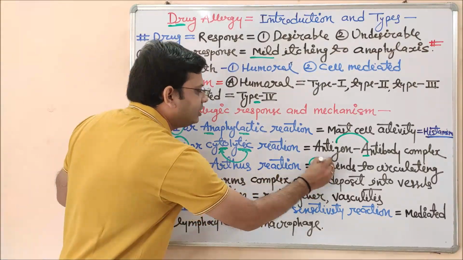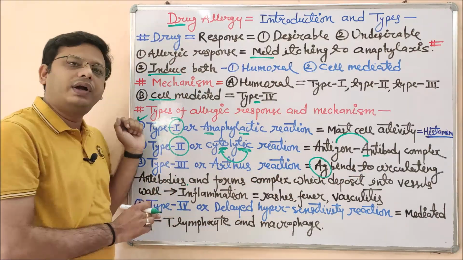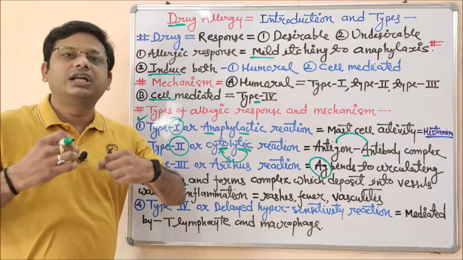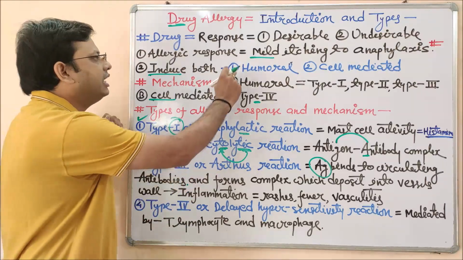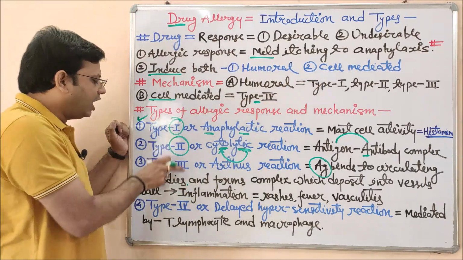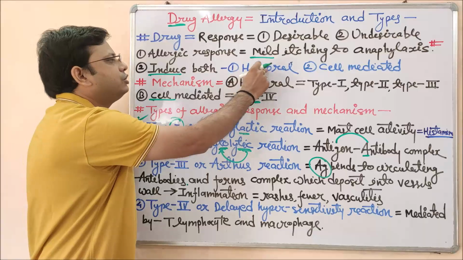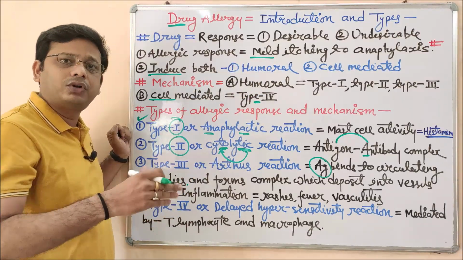So this antigen, after taking the drug, binds to the circulating antibody. Circulating antibody means antibody which is circulating in our body fluid. This is called circulating antibody. That is why it is written as humoral, and type 1, type 2, type 3 are the humoral examples. And humoral means body fluid. As you can correlate these two terms, that will be easy for you to remember for a longer time.